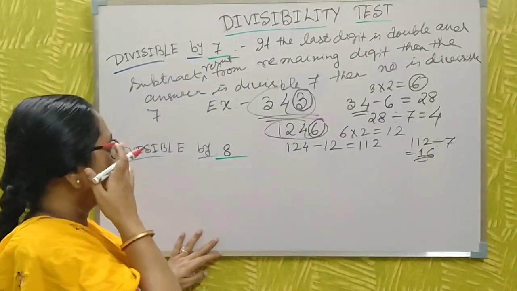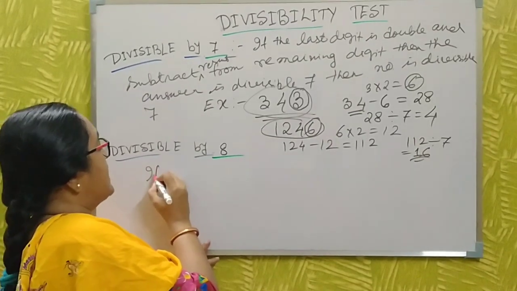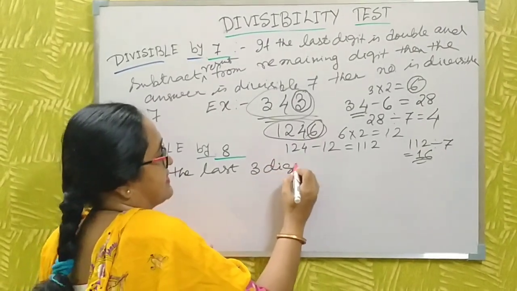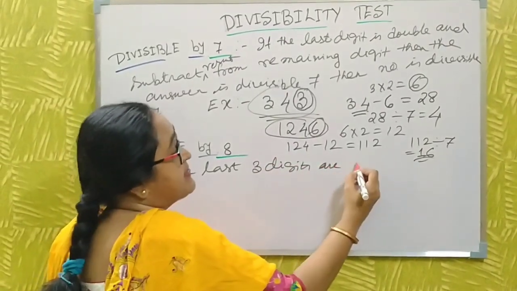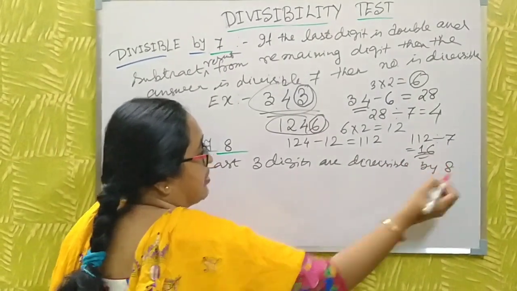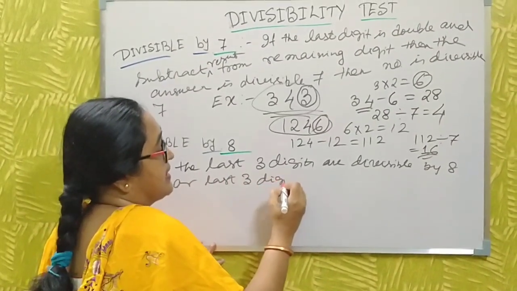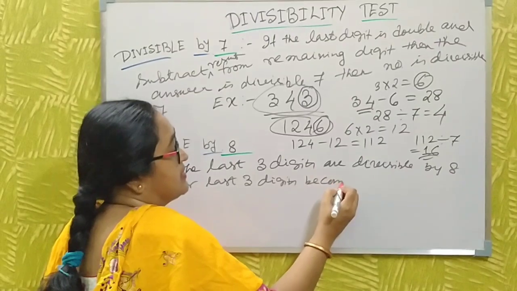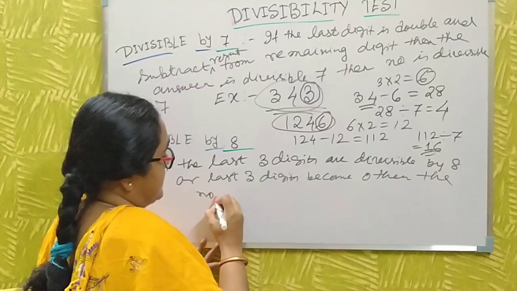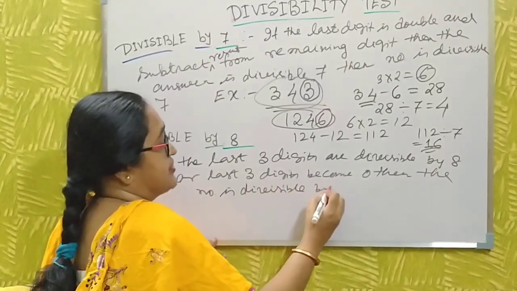Okay. Now divisibility by 8. Just write: if the last 3 digits are divisible by 8, or the last 3 digits become 0, then the number is divisible by 8.